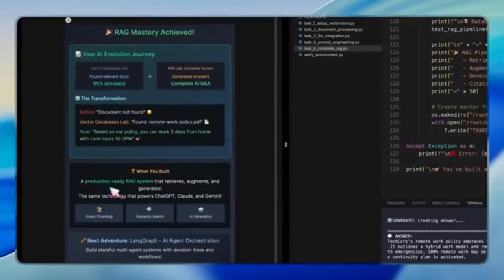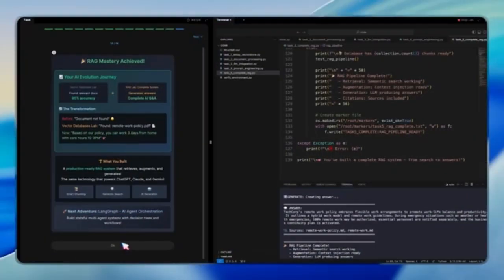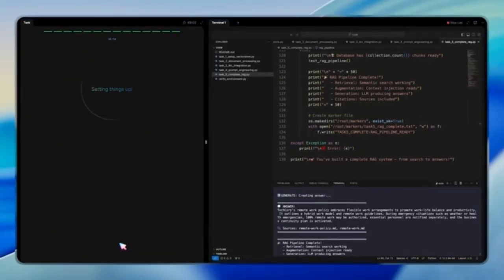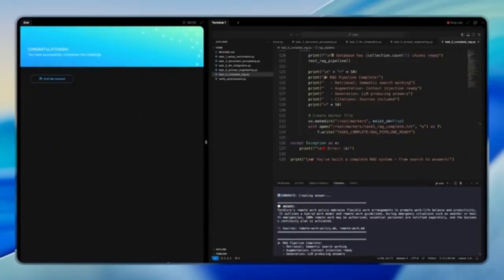What started as simple document search has evolved into a powerful system that retrieves, augments, and generates answers. This is the same architecture that powers tools like ChatGPT, Claude, and Gemini. Some parts, like experimenting with different chunk strategy and refining prompts, are left for you to explore yourself. But by now, you've built a complete RAG system that answers questions with context, accuracy, and confidence.